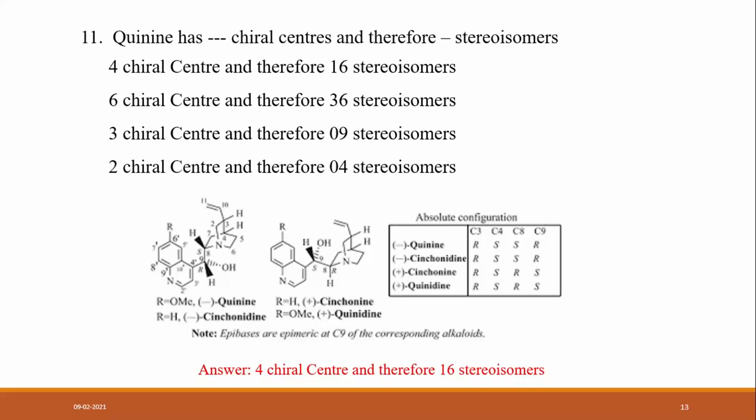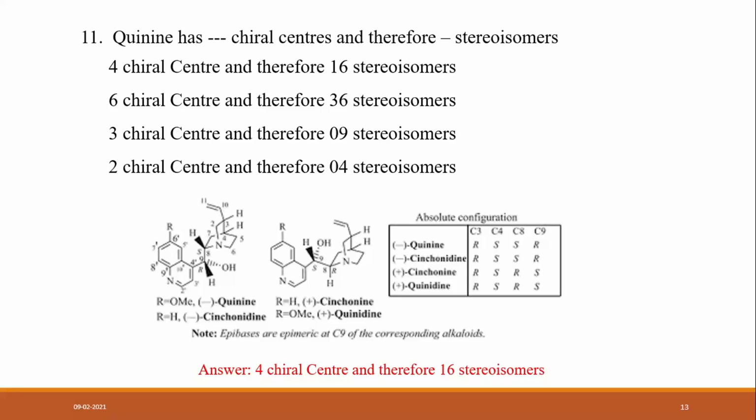Chiral means an atom bonded with 4 different groups. In quinine, carbon 3 is R configuration, 4 is S, 8 is S and 9 is R, and so it is optically active.